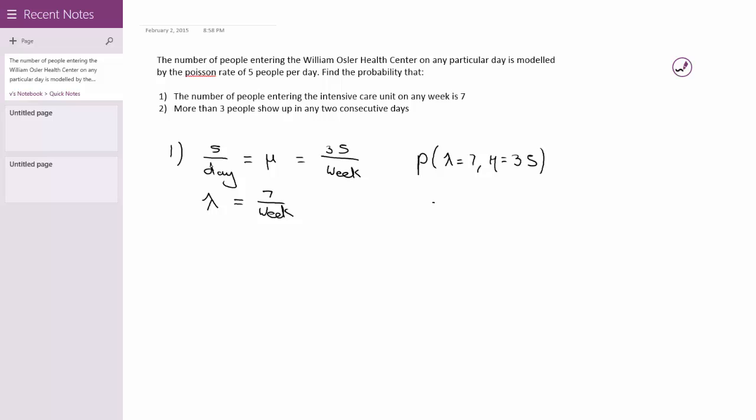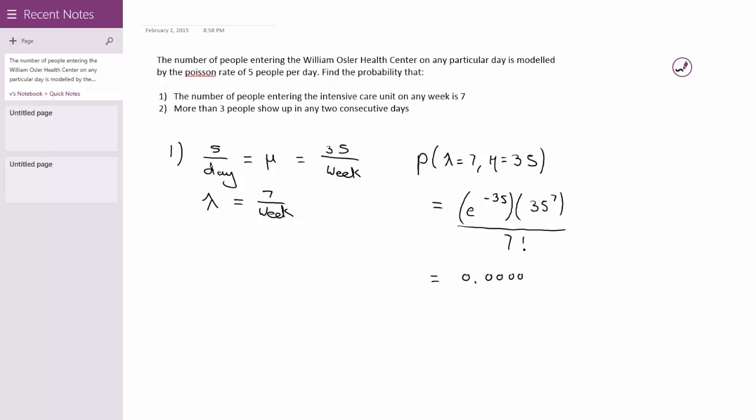This puts us at e to the negative 35 multiplied by 35 to the 7, all divided by 7 factorial. Now I'm just going to skip the mathematics and get straight to the answer.